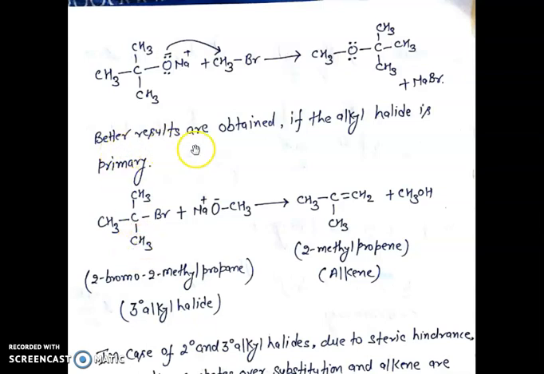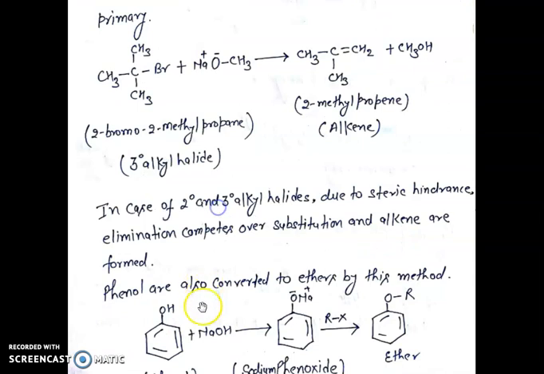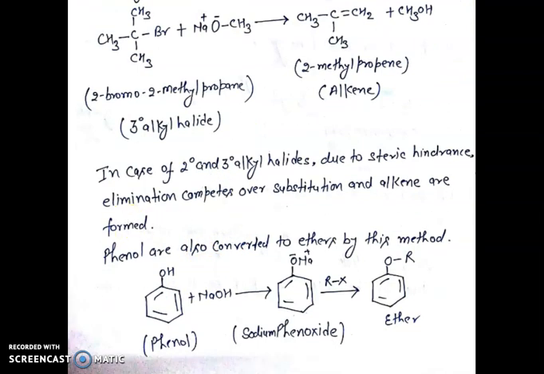So, better results are obtained if the alkyl halide is primary. In the case of secondary and tertiary alkyl halide, due to the steric hindrance, elimination competes over substitution and alkenes are formed.